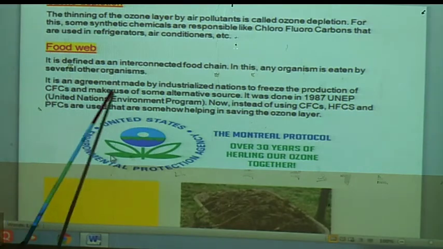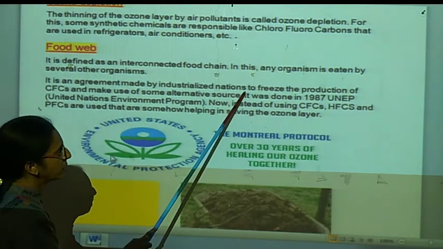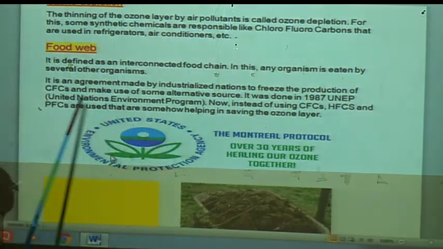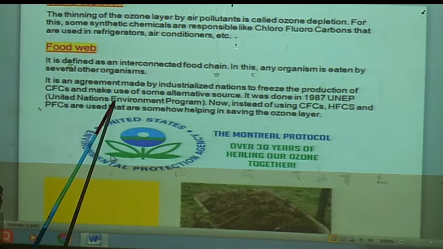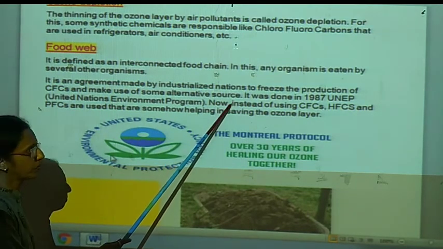It is an agreement made by industrialized nations like the United States to bridge the production of CFCs and make use of some alternative sources.